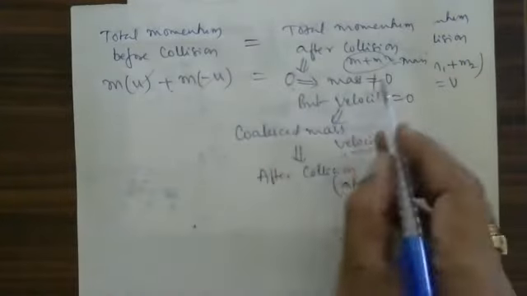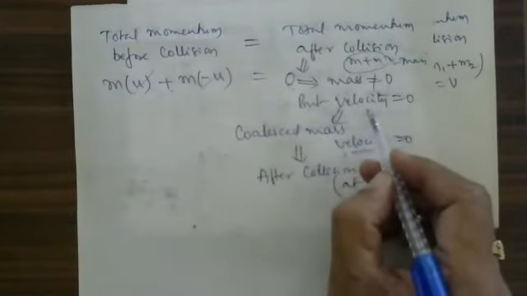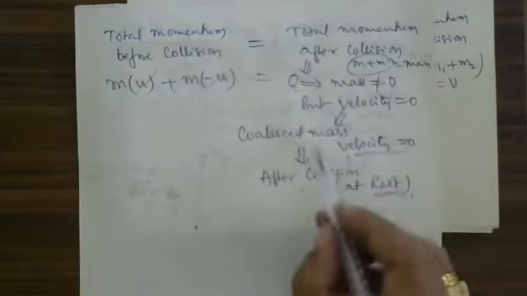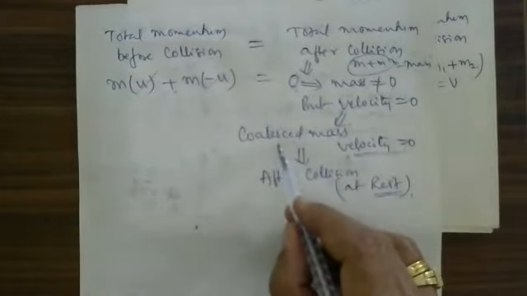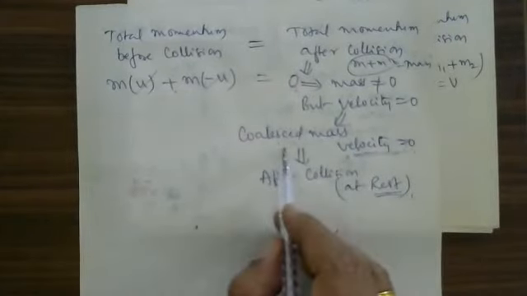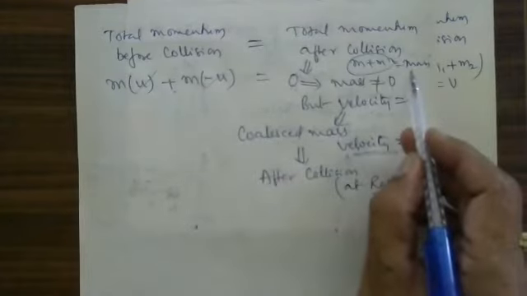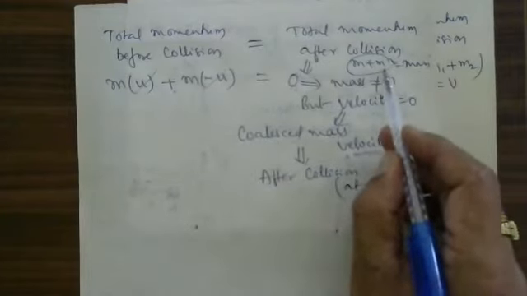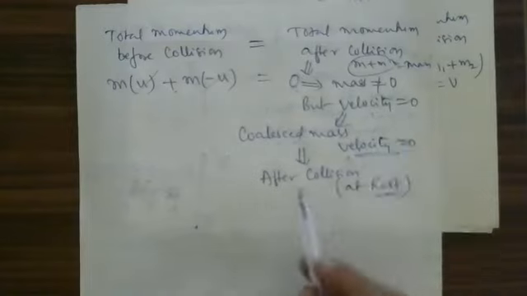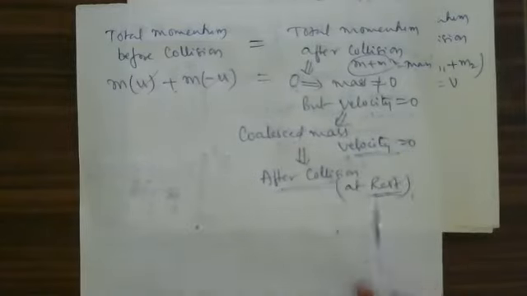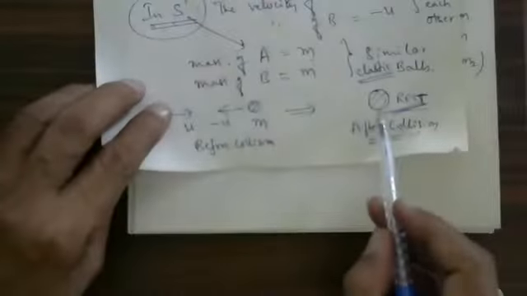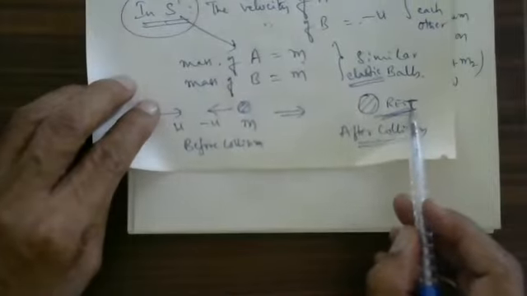If this value is equal to 0 and the mass is not equal to 0, certainly the velocity is equal to 0. Therefore, after the bodies are joined together, after the collision, the total body mass is m plus m, but the velocity is equal to 0. Therefore, after collision, the body is said to be at rest.